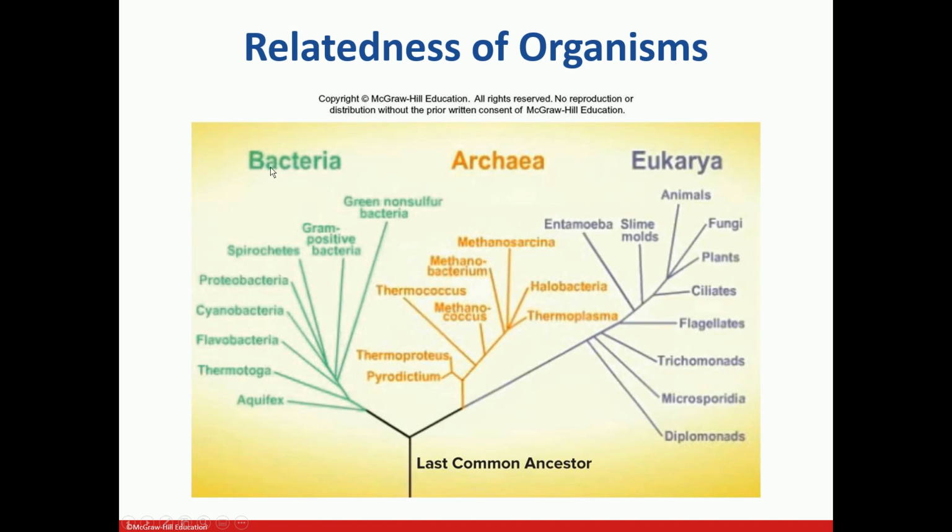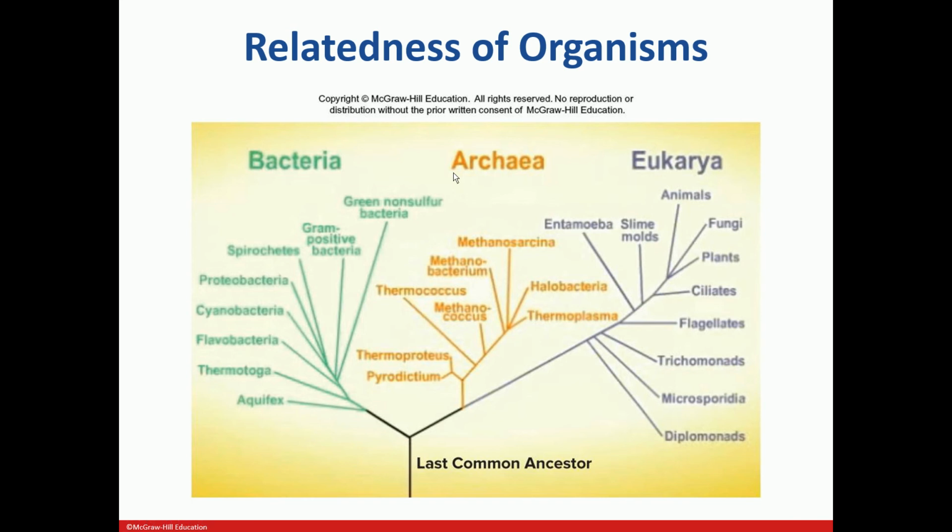In the olden times, scientists used to think bacteria and archaea were the same, and they were put in the same group because they were morphologically quite the same. But as science has developed and we have more sophisticated equipment, scientists came to know that archaea are different from bacteria, and now they have been put into a different domain. That's why the organisms in this domain are different from bacteria now.